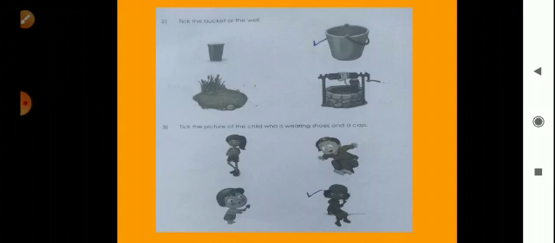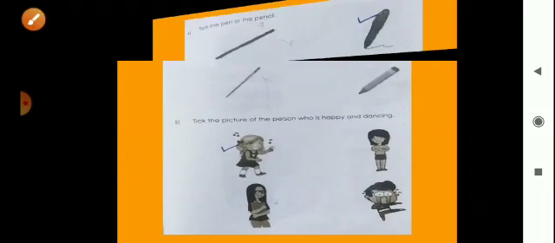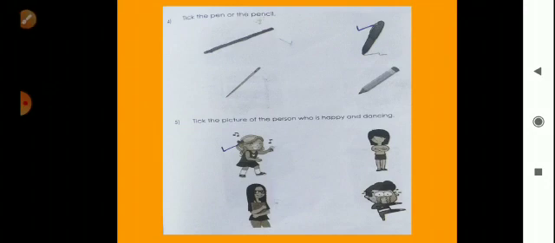Now in this fourth picture we can see that she is wearing a cap and also shoes. So take this girl. Next, take the pen or the pencil. Here is again a choice. So you can take pencil or pen. So here I take the pen.